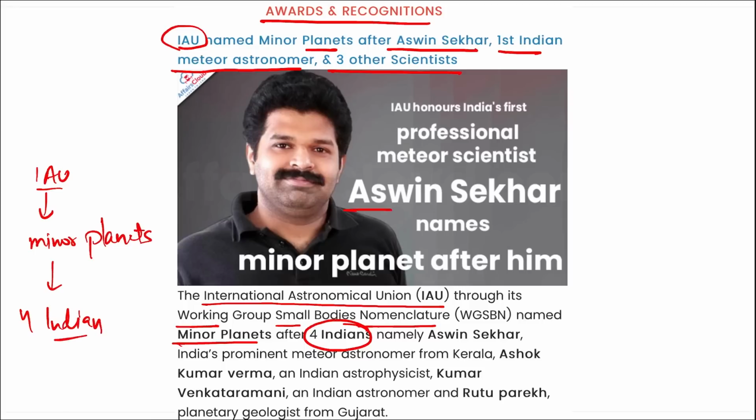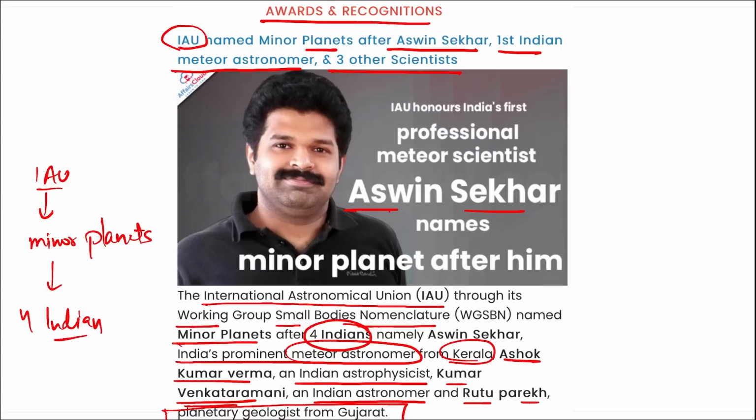One of them is Ashwin Shekhar, and he is India's prominent meteor astronomer. He is from Kerala. Ashok Kumar Verma, an Indian astrophysicist. Kumar Venkatarami, an Indian astronomer, and Rutu Parekh, a planetary geologist from Gujarat. So these are the 4 individuals, 4 Indians, after which IAU, that is International Astronomical Union, has named 4 minor planets. Correct? Take a note of it, important.